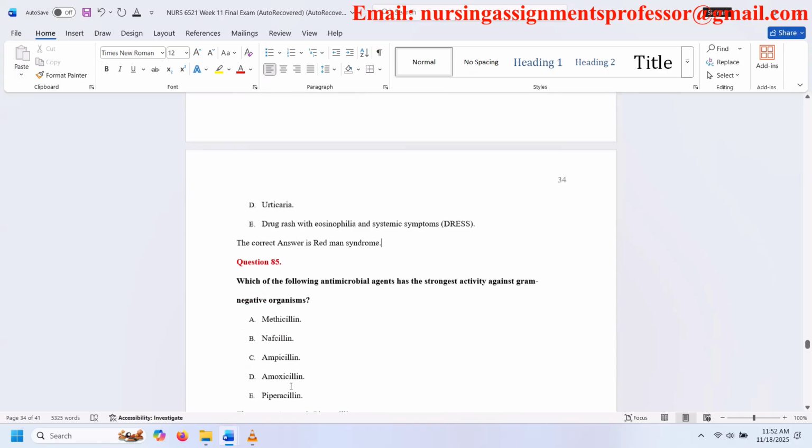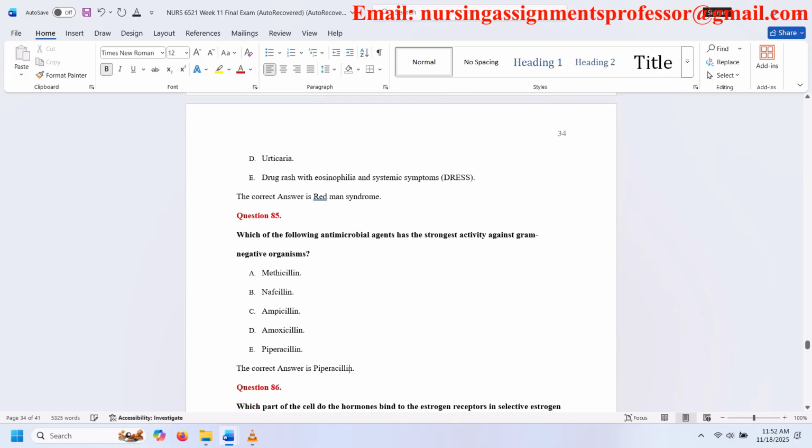Question 85. Which of the following antimicrobial agents has the strongest activity against gram-negative organisms? A. Methicillin. B. Nafcillin. C. Ampicillin. D. Amoxicillin. E. Piperacillin. The correct answer is piperacillin.